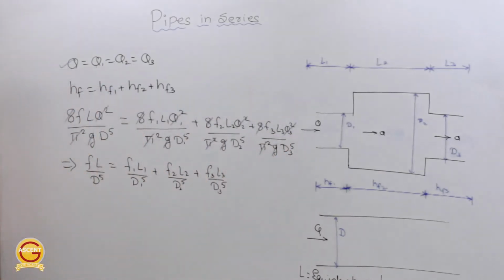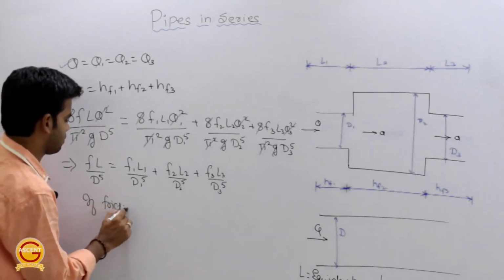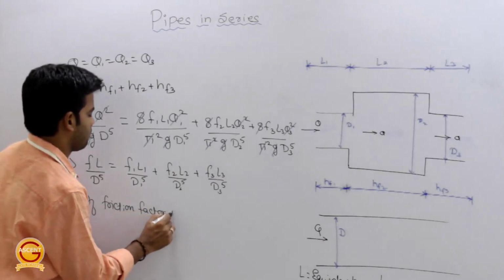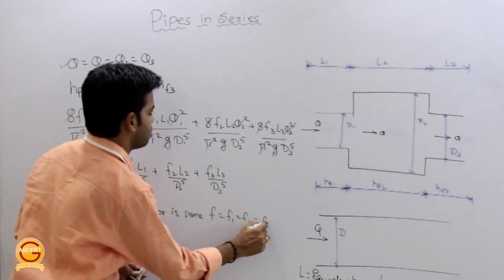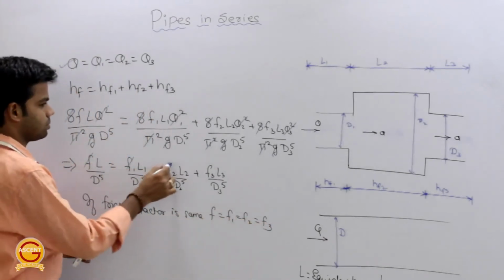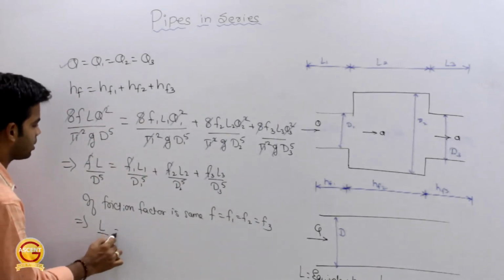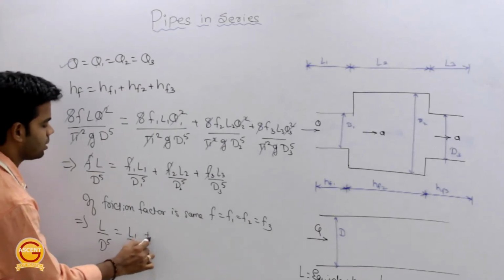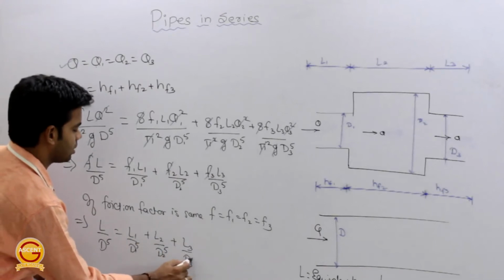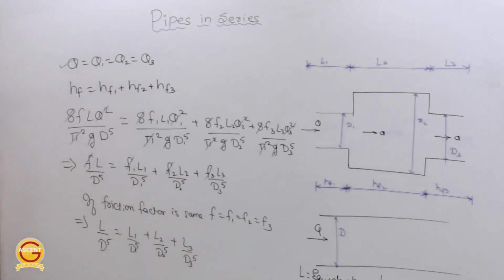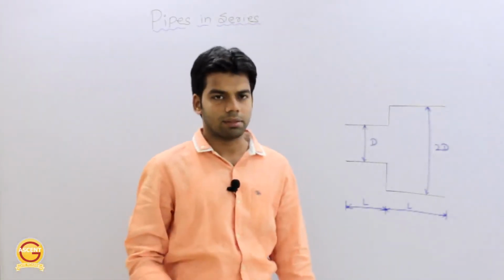Getting this? Okay. Further, if the friction factor is same, that is f is equal to f1 is equal to f2 is equal to f3, so this f will get cancelled out, and you will get L by d raised power 5 is equal to L1 by d1 raised power 5 plus L2 by d2 raised power 5 plus L3 by d3 raised power 5. Clear or not? Okay. So we will solve one question related to this pipes in series.